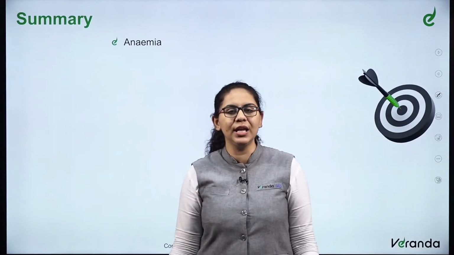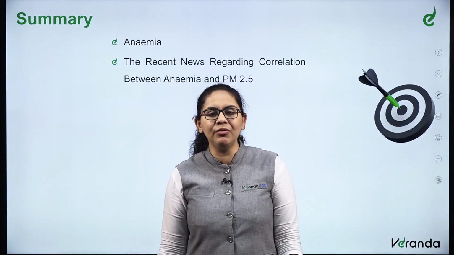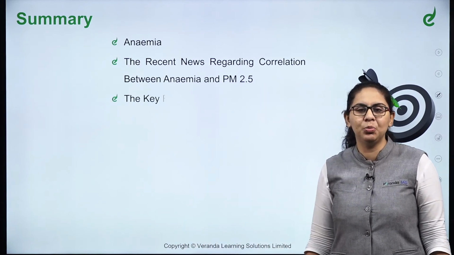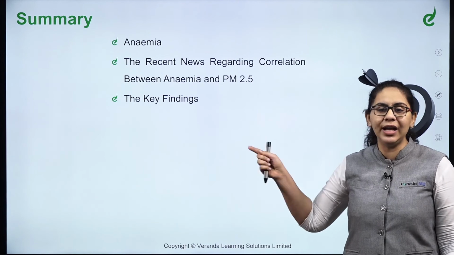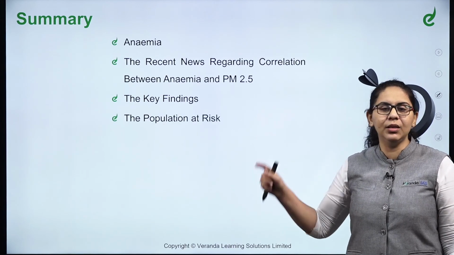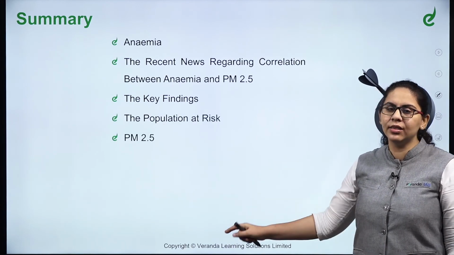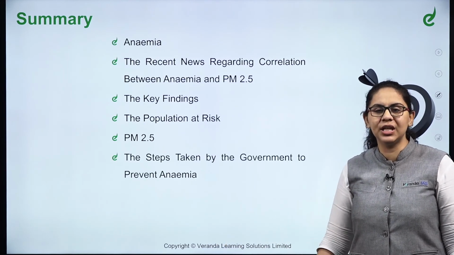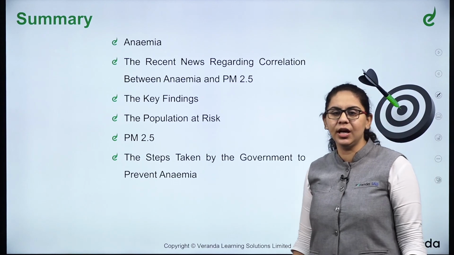This was all for today about anemia, about the recent news regarding the correlation between anemia and PM 2.5, about the key findings of the study, and then the population at risk. Then we discussed what is PM 2.5 and then the steps taken by the government to prevent anemia.